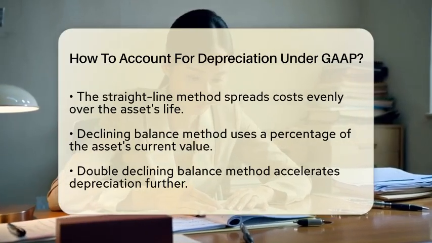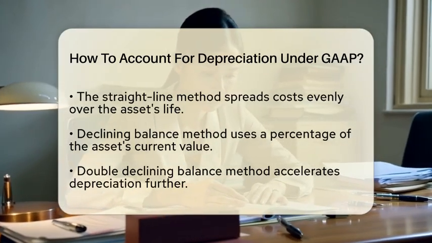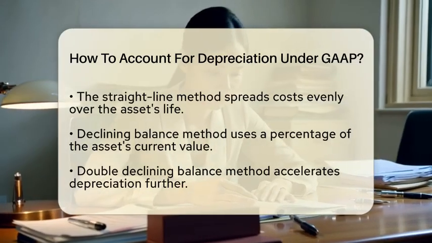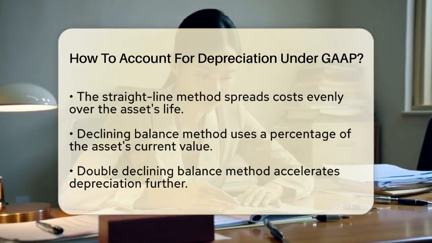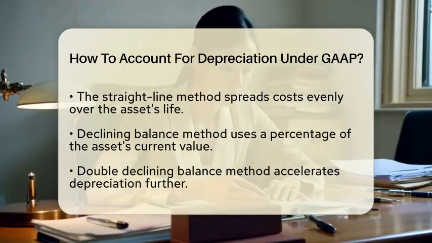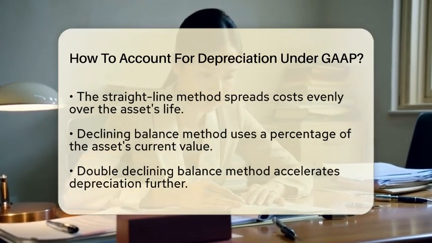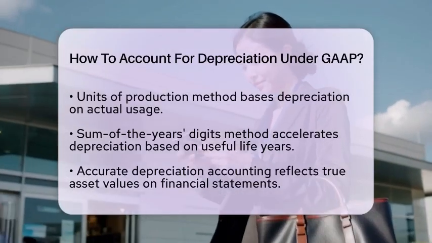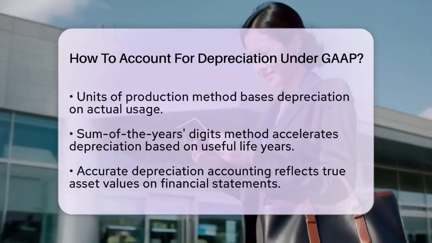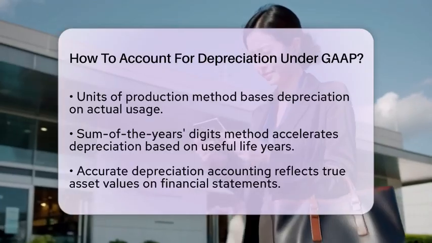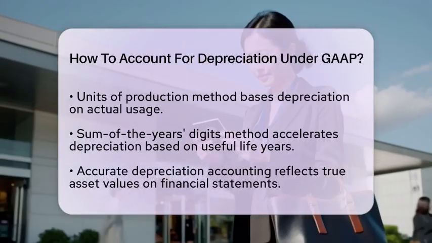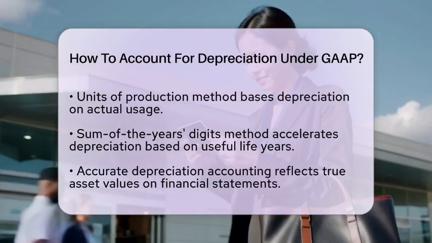The third method is the units of production method. This method bases depreciation on how much the asset is actually used, rather than just time. For example, if a machine is used more in one year than another, the depreciation expense will reflect that usage. You calculate it by taking the cost minus the salvage value and dividing it by the total expected units to produce.